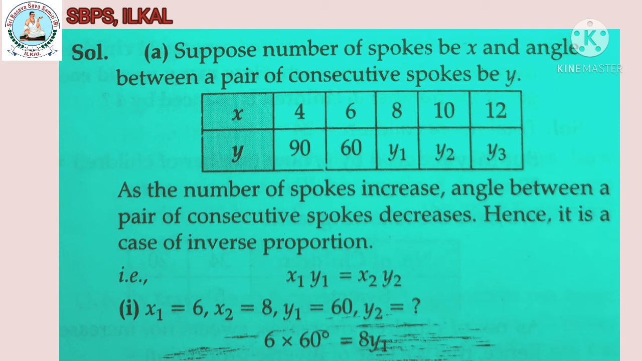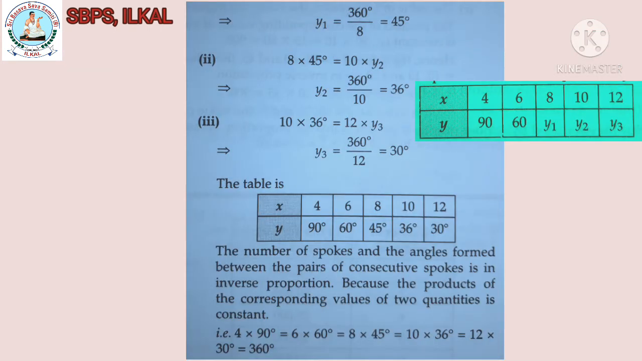That is, x1 into y1 will be equal to x2 into y2. Let us solve the first one. x1 is equal to 6, x2 is equal to 8, y1 is equal to 60, y2 is equal to question mark. Then let us substitute these values in the formula. We will get 6 into 60 degree is equal to 8 into y1. Transpose this 8 to the left hand side. You will get y1 is equal to 6 into 60 degree divided by 8, that is 360 divided by 8, which gives 45 degree.